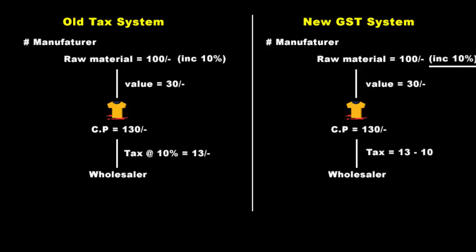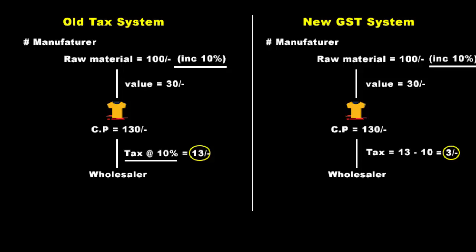But in the old system, the tax is imposed on an already taxed amount. So this tax on another tax is called the cascading effect. This is what is going away with the help of GST. So in the new GST system, the effective tax will be 13 minus 10, which is 3 rupees. In the old system, in the second stage, you were paying 13 rupees as tax. And now you will have to pay 3 rupees as tax. There's quite a difference, right?